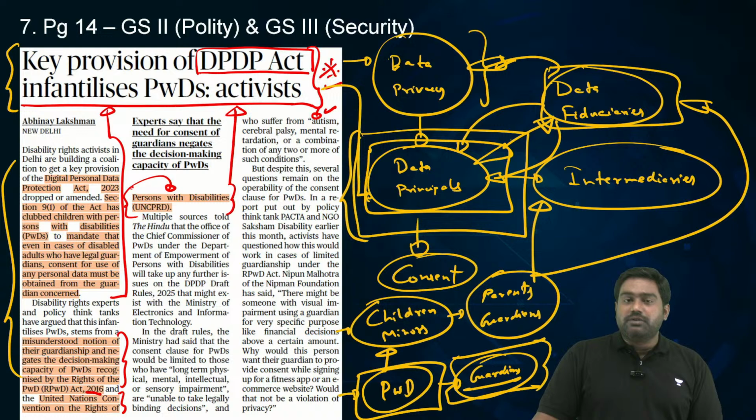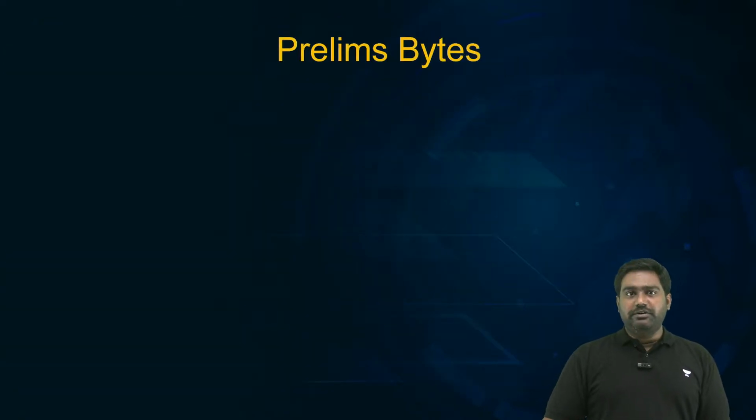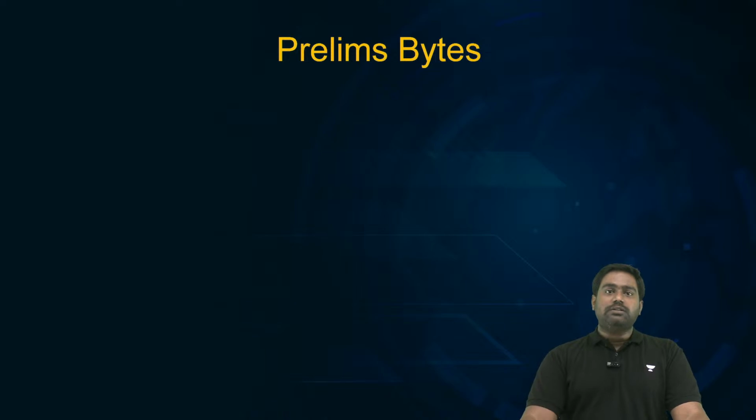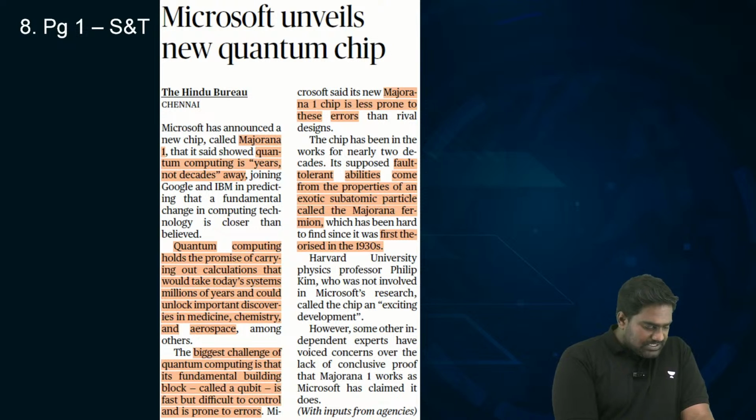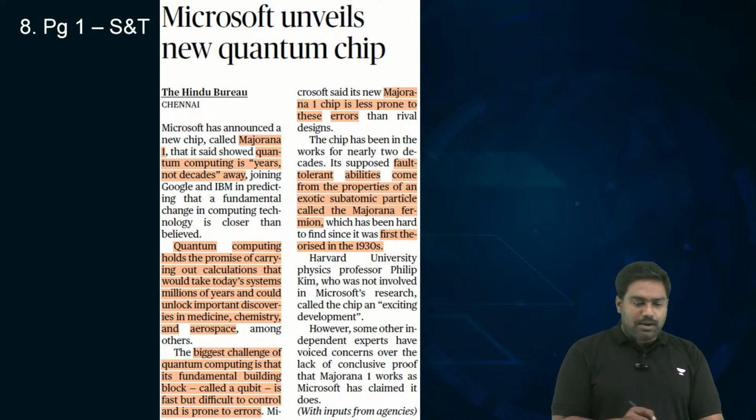So this is a controversy which has come out. It's a shortcoming in the law, and activists are demanding the government to amend the law to ensure that those with disabilities are empowered to take their own decisions. Coming to the prelim section, 3 small articles. Let's go through them one by one.